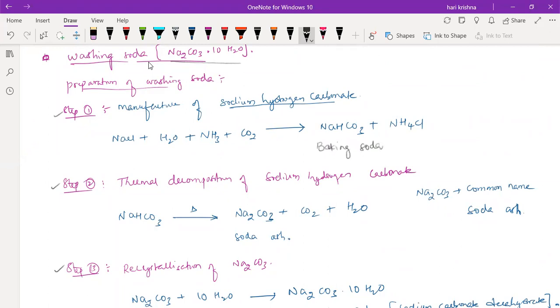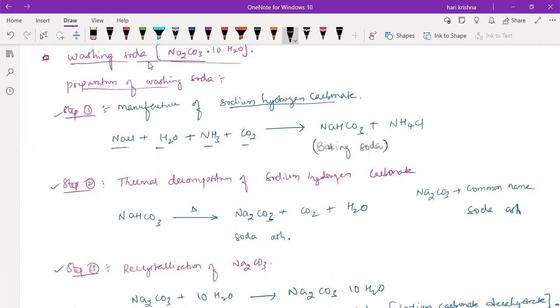But there will be other carbonates which do not dissolve in water, and that problem will come. Some carbonates dissolve in water, some do not, so you cannot use this method for all carbonates. So washing soda involves 3 steps. First step, preparation of sodium bicarbonate, which is the baking soda equation: adding NaCl to H2O, NH3 and CO2 to form baking soda and NH4Cl.